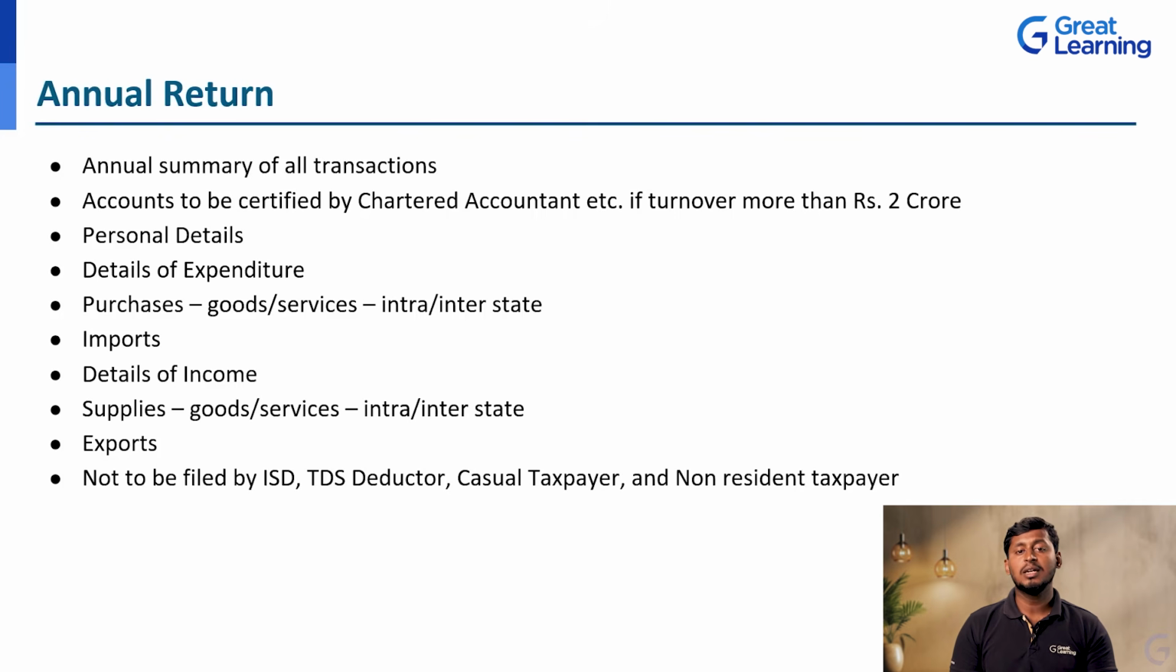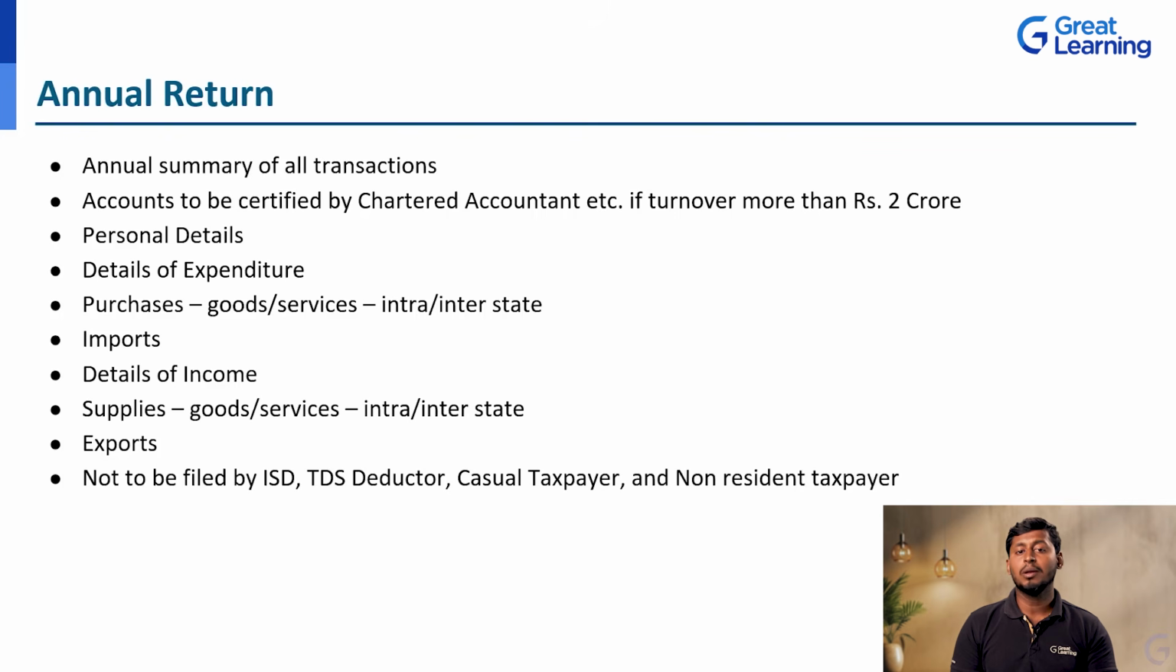Next, the personal details, that is the proprietor details. For example, if you are going to supply goods to any person, that person's GST number or personal details you need to give. Next, details of expenditure. Whatever expenditure you have made for your transactions, you need to mention. Purchase, that is goods or services, intra or interstate, you need to mention in the annual return.